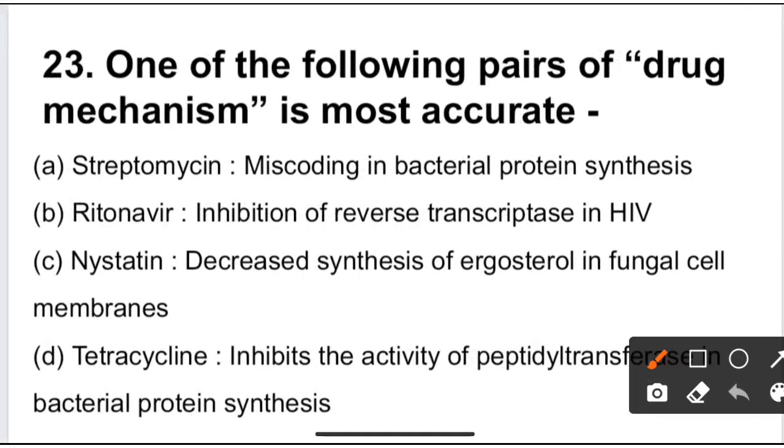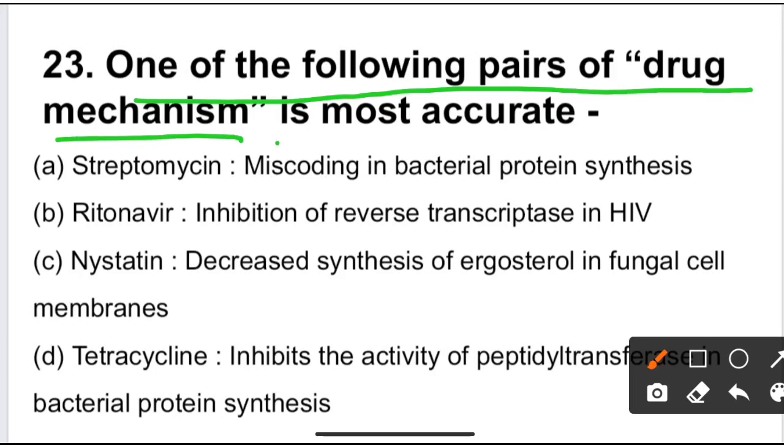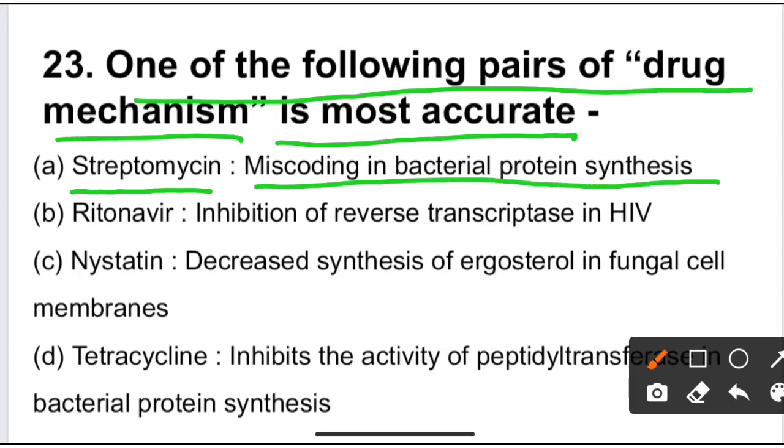Next question and last question is, which one of the following pairs of drug and mechanism is most accurate? The given option is streptomycin, miscoding in bacterial protein synthesis.